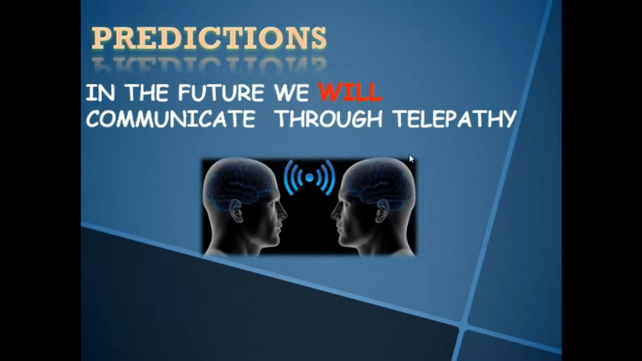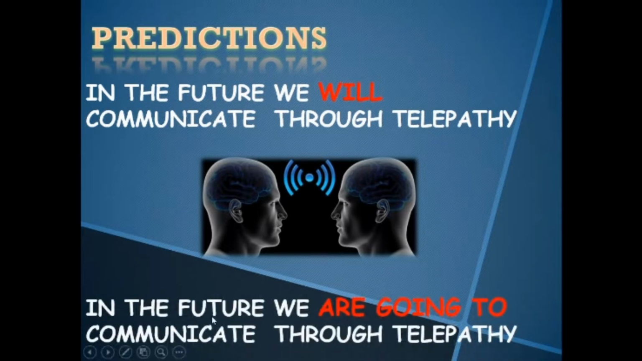So when I have no evidence about the future, I can also use be going to. So a prediction with no evidence. In the future, we will communicate through telepathy. Or, in the future, we are going to communicate through telepathy.